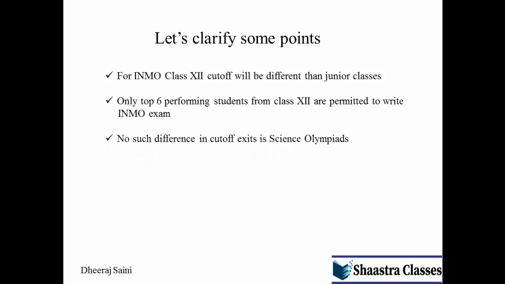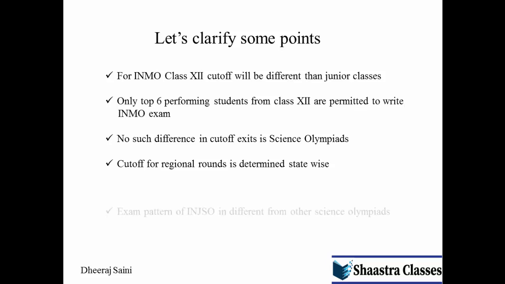Now, this difference in cutoff for class 12 only exists in the Mathematics Olympiad. There are no such groups in the case of the Science Olympiad. In the Science Olympiad, for all the classes, whether the student is in class 8th or class 12th, the cutoffs are going to be the same. Now, one more important point is that the cutoff also depends on which region you are going to apply in. So the state-wise cutoff is going to be different.